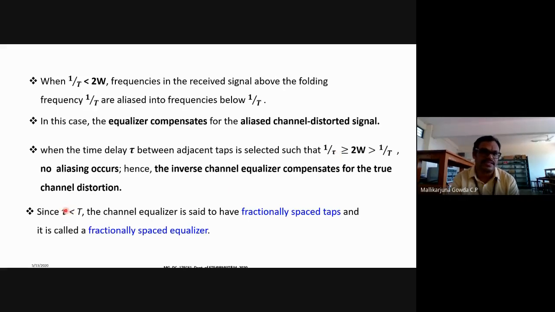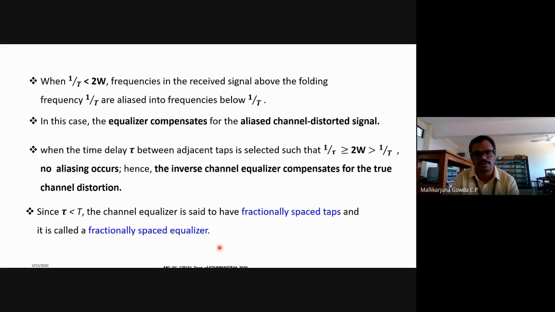So here the tau is nothing but the adjacent tap delay, which is less than the symbol interval. In the previous case, I considered tau greater than the symbol duration, and I called that a symbol spaced equalizer. So when tau, that is the adjacent tap time delay, is less than the symbol duration, in such cases I say the channel equalizer has fractionally spaced taps, and I call that a fractionally spaced equalizer.